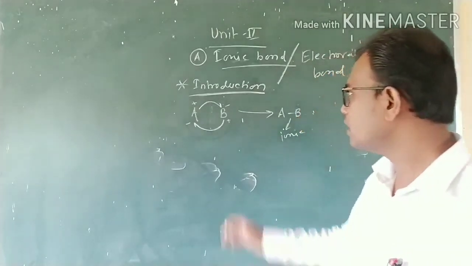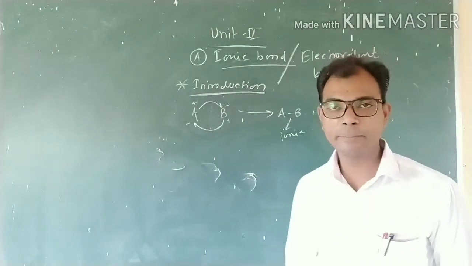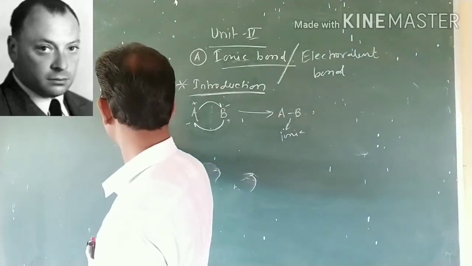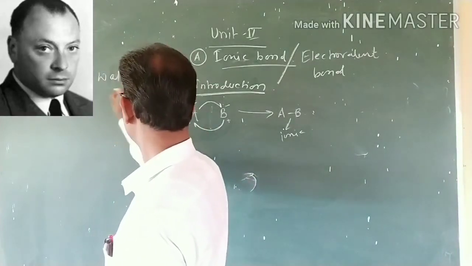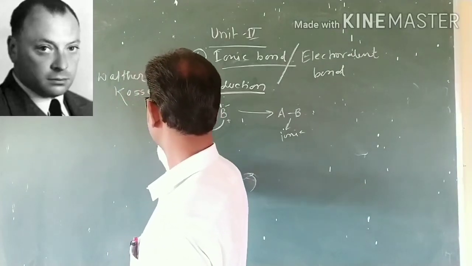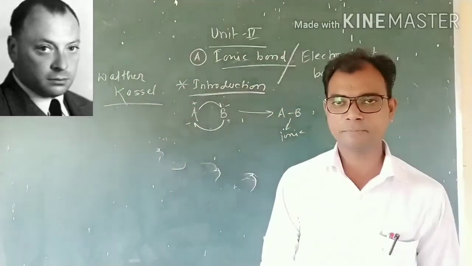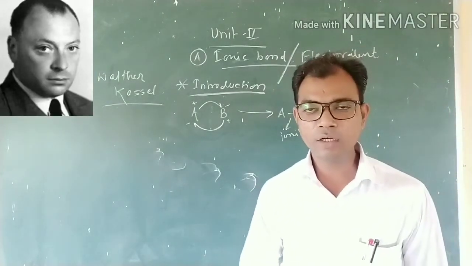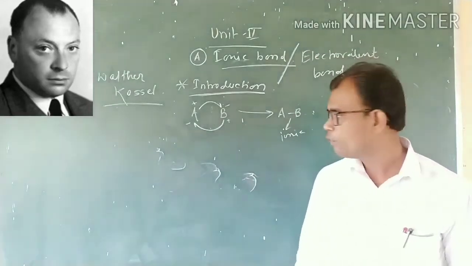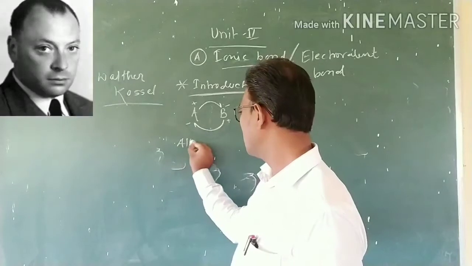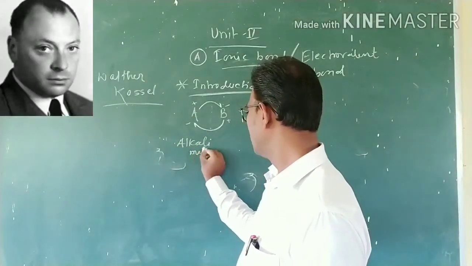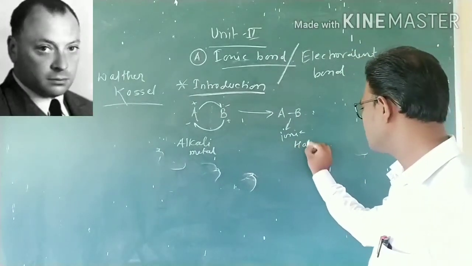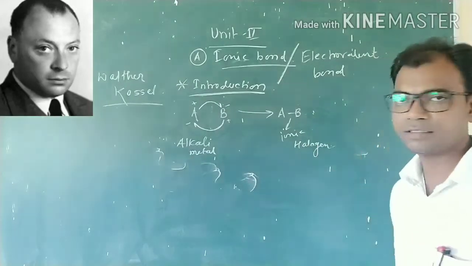Then this introduction depends upon the approach of Walther Kossel. Kossel stated that in the ionic bond formed between two atoms, one atom is an alkali metal and the other atom is a halogen or non-metal.